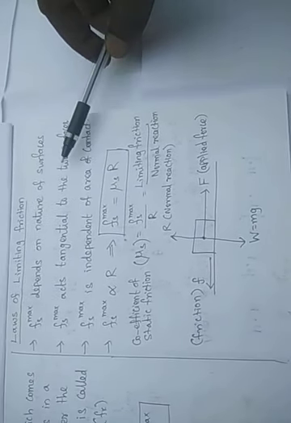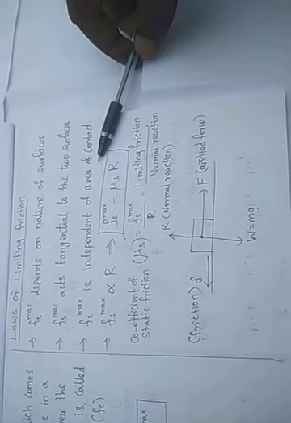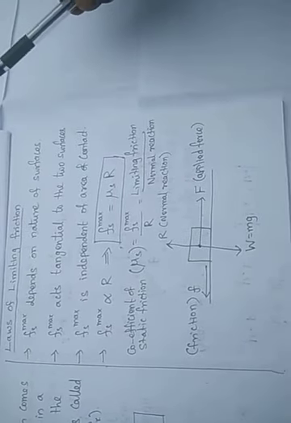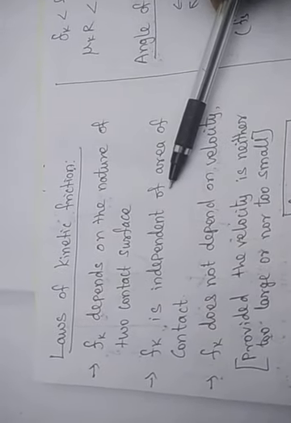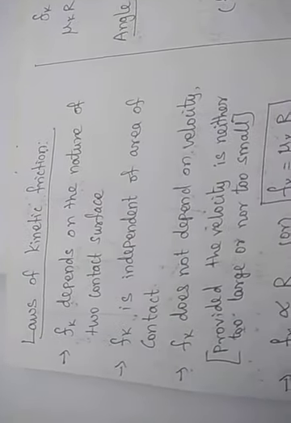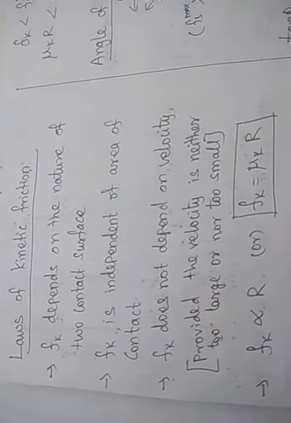It depends upon the nature of the surfaces. It acts along the tangential. It does not depend upon the area of contact. Finally, the coefficient of static friction is equal to limiting friction by normal reaction. Now we are going to see the laws of kinetic friction. The kinetic friction also depends upon the nature of the contact surfaces. It also does not depend upon the area of contact, and it does not depend upon the velocity.